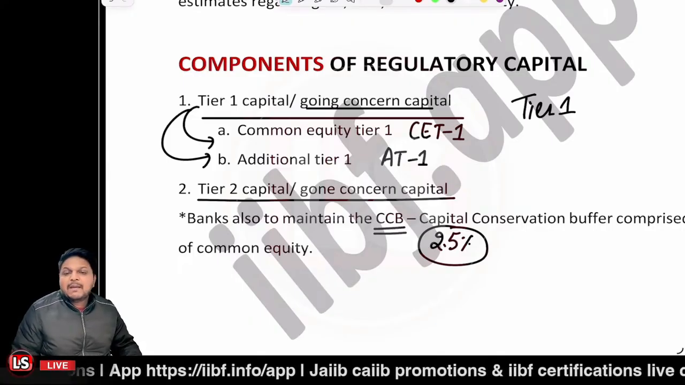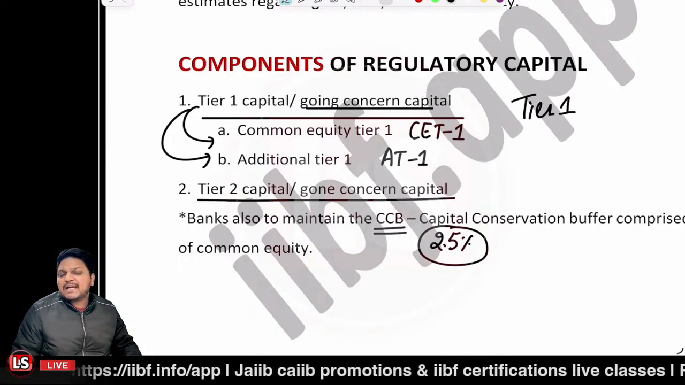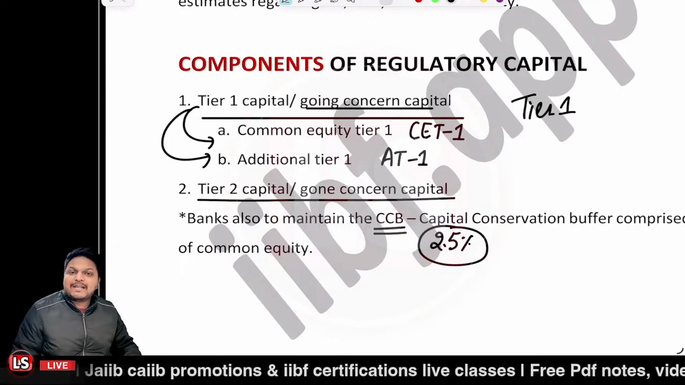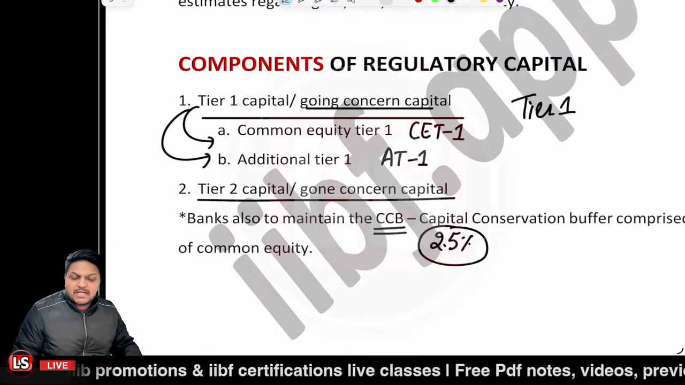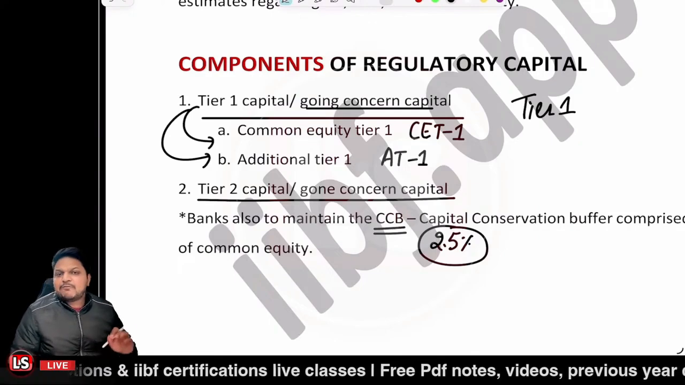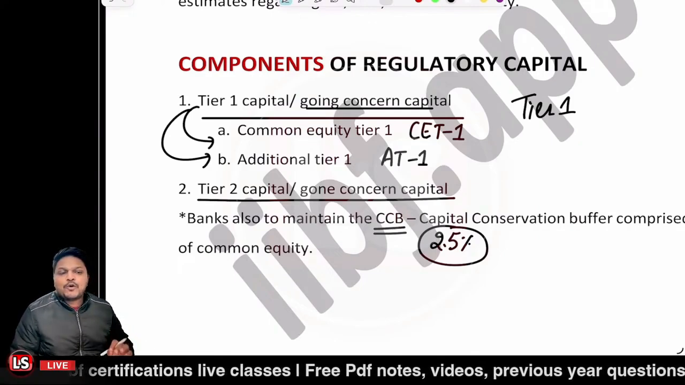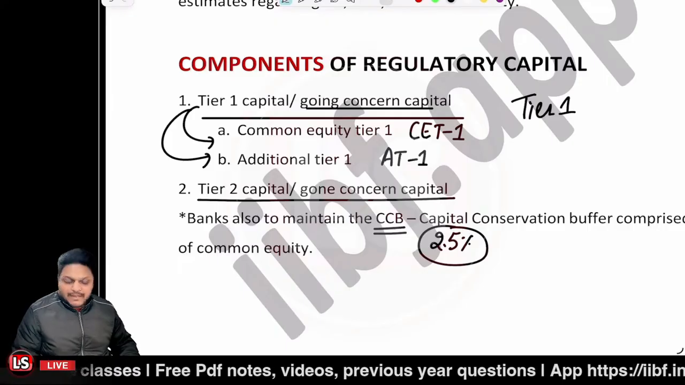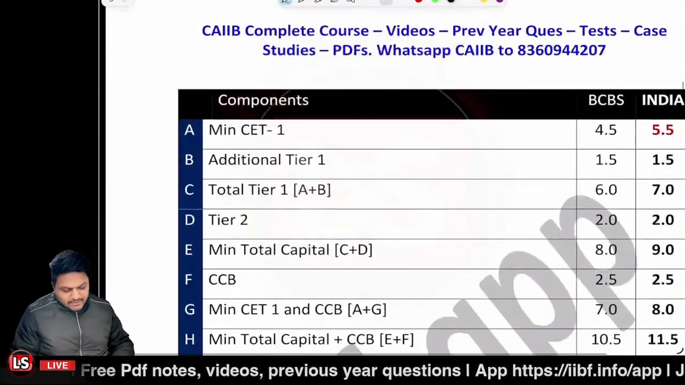It is mandatory. Previously, it was the case that the banks were to maintain this CCB 2.5% in 4 different tranches of 0.6 to 5%. But now it is mandatory for the banks to maintain 2.5% of the capital. Is that clear? Right? Now, let's have a look at the table here.